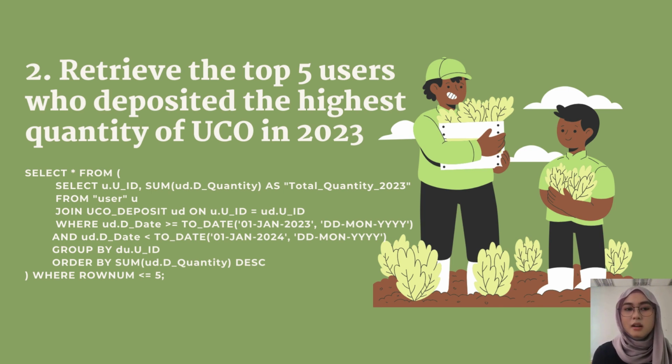This selects all columns from the result of the inner query enclosed in the parentheses. Where row number is less than or equal to 5 filters the results to only include the top 5 rows based on the row number, and this ensures you get the users with the highest total quantity of UCO deposited in 2023.